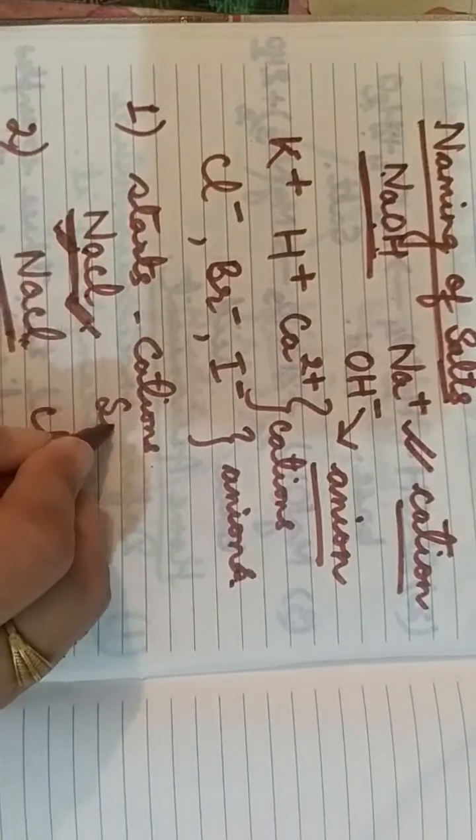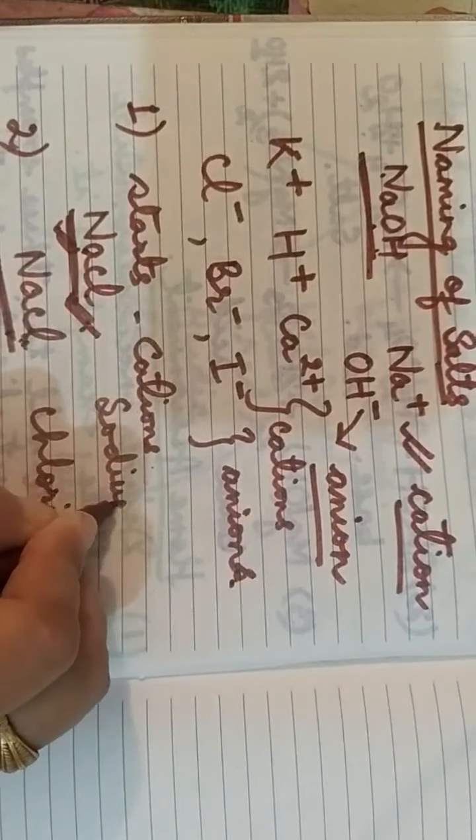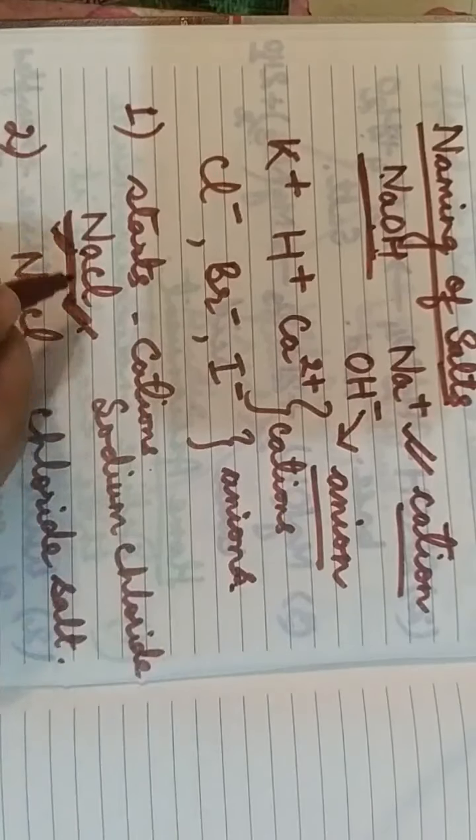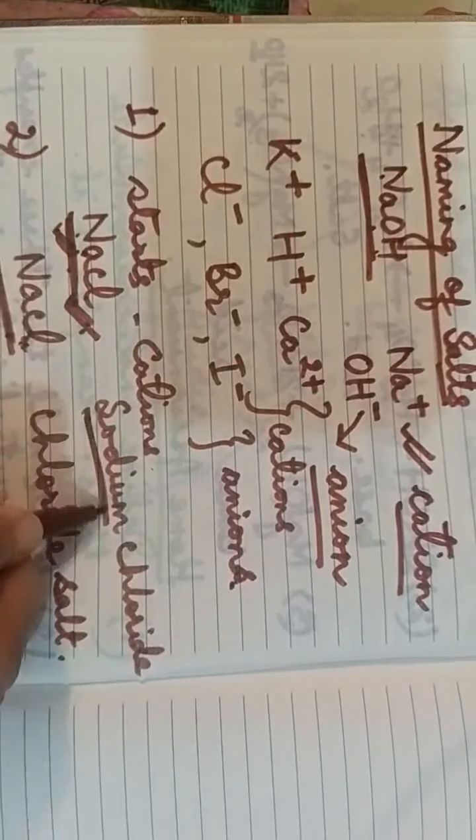In the first case it is sodium chloride, the name of the cation followed by the anion. In the second case it is named by the name of the anion, here chloride, so you can call it a chloride salt.